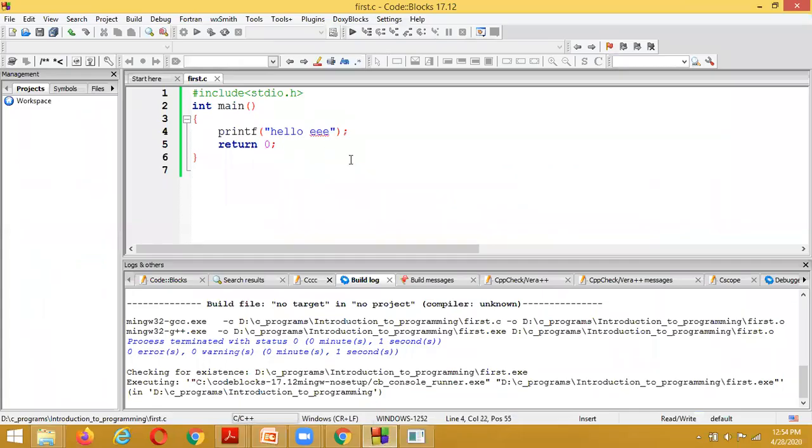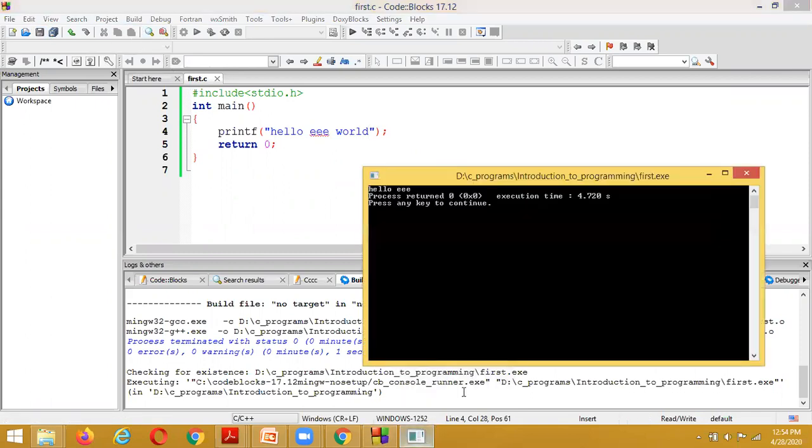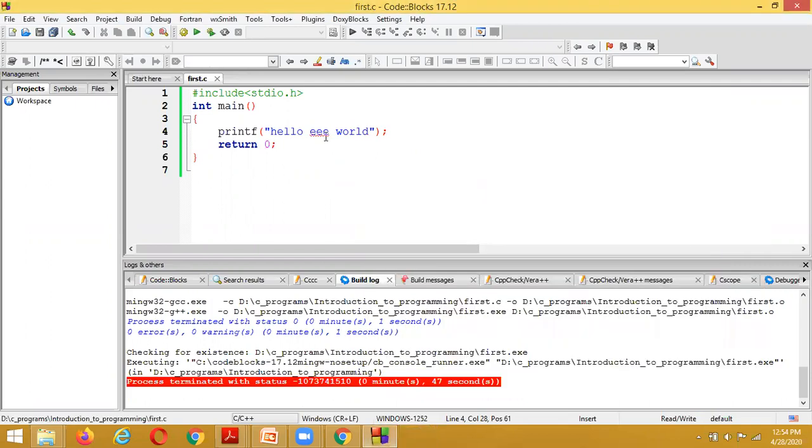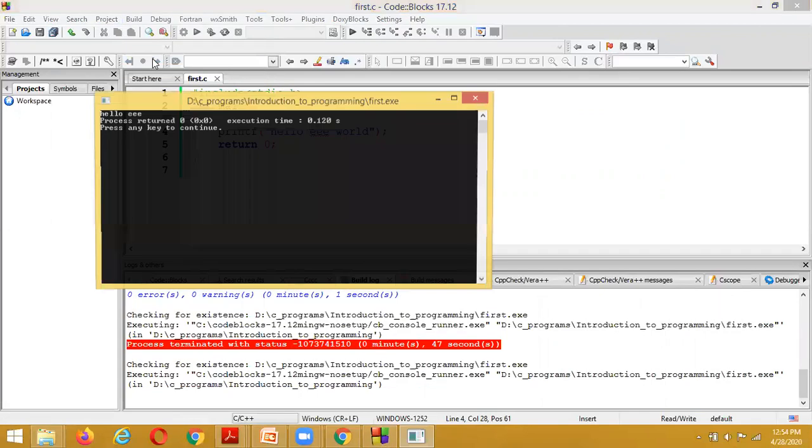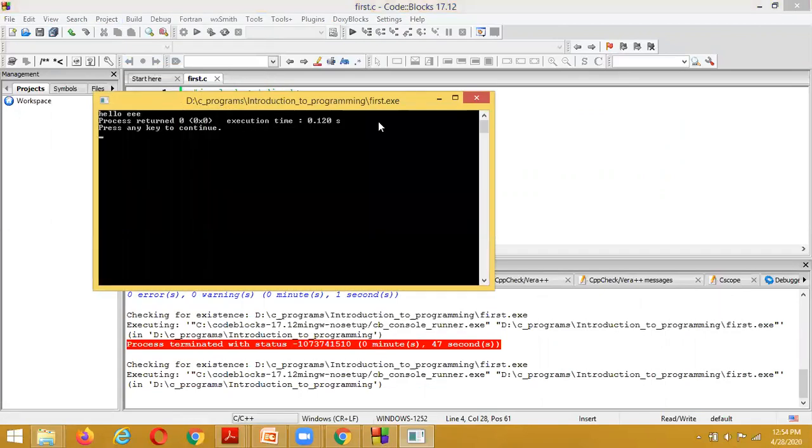If you modify anything, here I am changing the text to hello triple world. I have saved it. Now, if I execute this program without compiling, it is going to give the result as hello triple, the old output.